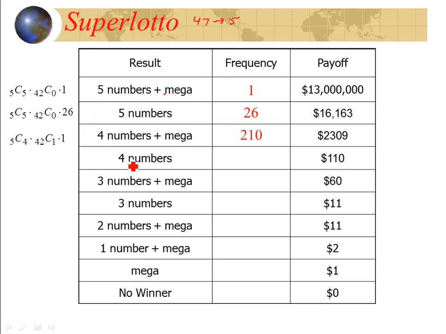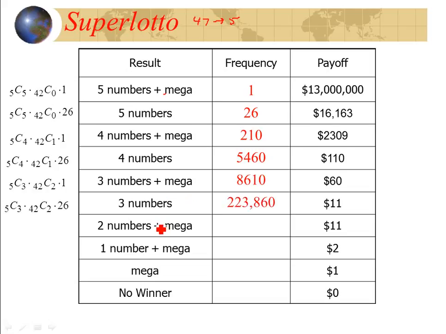This one right here is just going to be 210 times 26, which is 5,460. For 3 numbers plus the mega, it's 5 choose 3 times 42 choose 2. And the mega, again, times 1. It's 8,610. If you just had the 3 numbers, I just take this number, multiply it by 26.